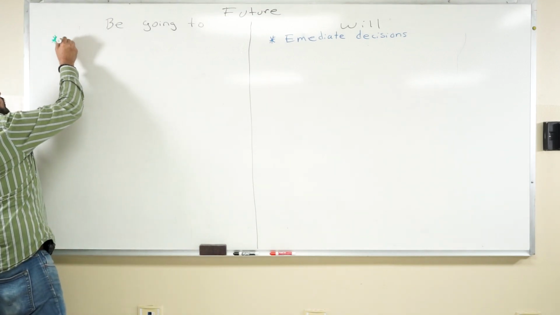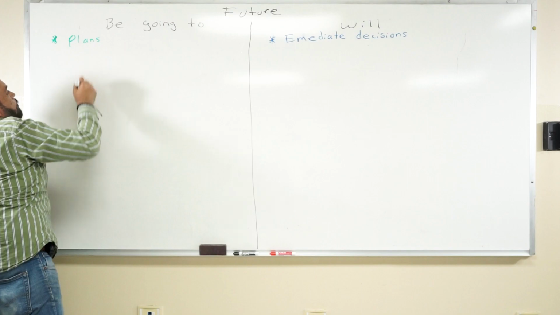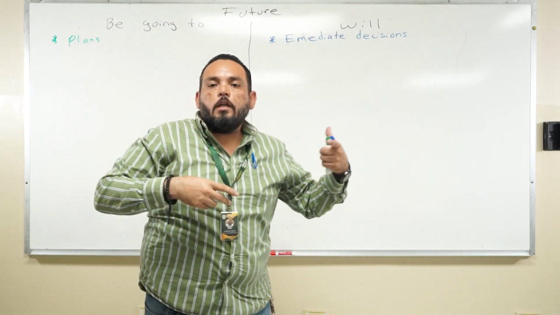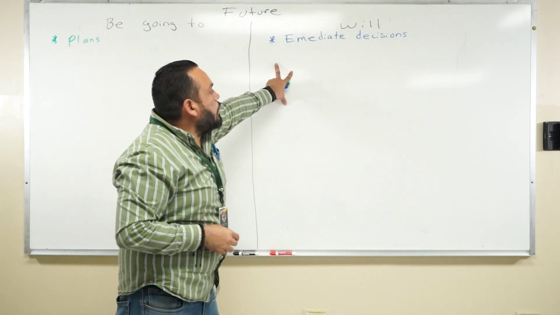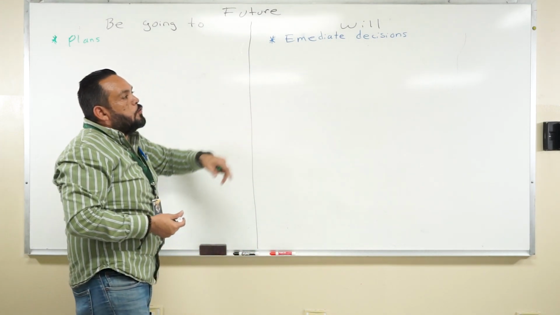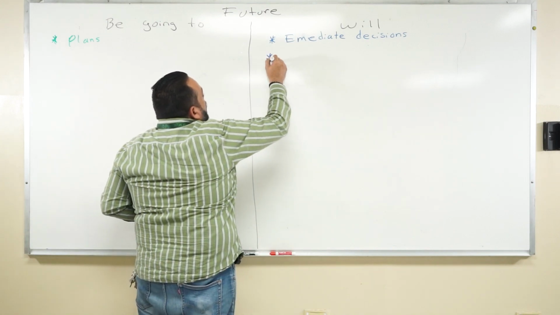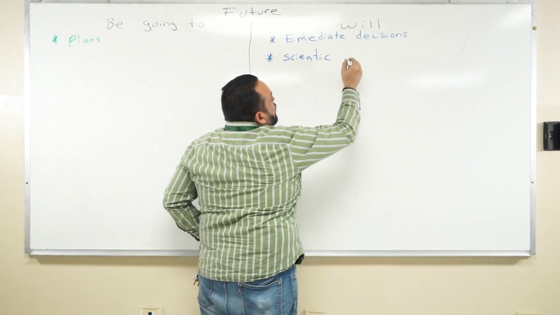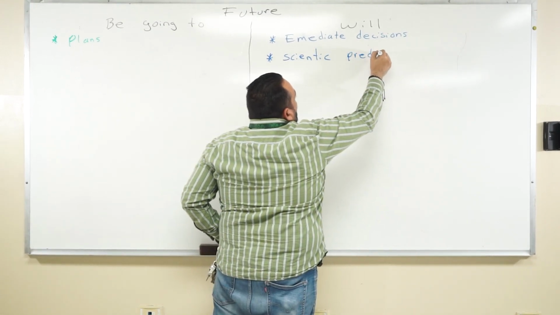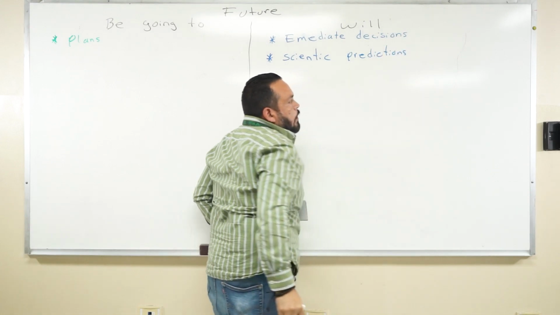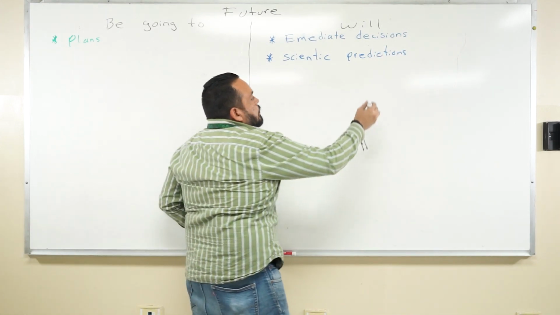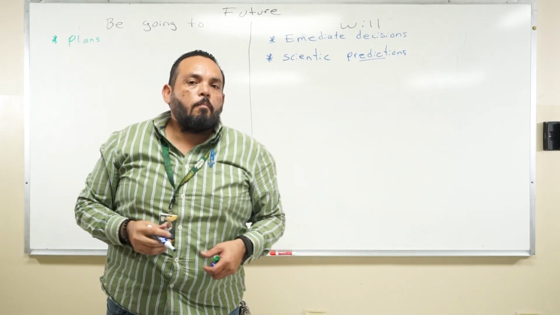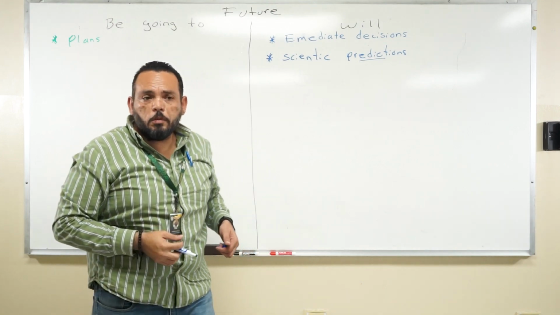So we use be going to with plans. Arrangements, something that you have already planned. Okay? So immediate decisions. The second context that we use will is for, they mention scientific predictions, but it can be any type of predictions. Example, the Lakers are going to win the next championship. Prediction. It can be just predictions.